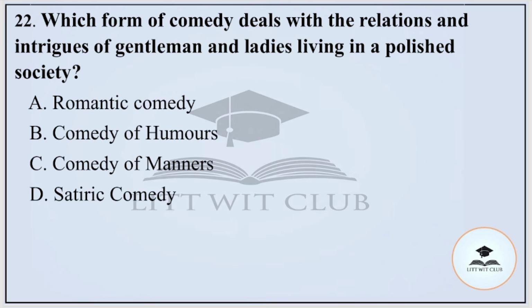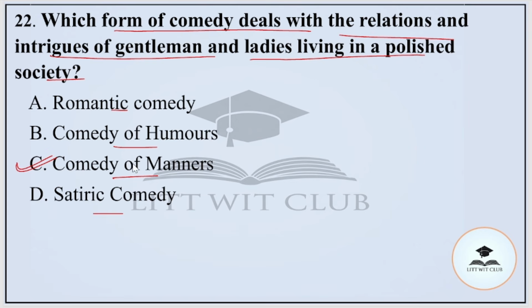Question number 22. Which form of comedy deals with the relations and intrigues of gentlemen and ladies living in a polished society? Option A, romantic comedy, B, comedy of humors, C, comedy of manners, or D, satiric comedy. And the correct option is comedy of manners.